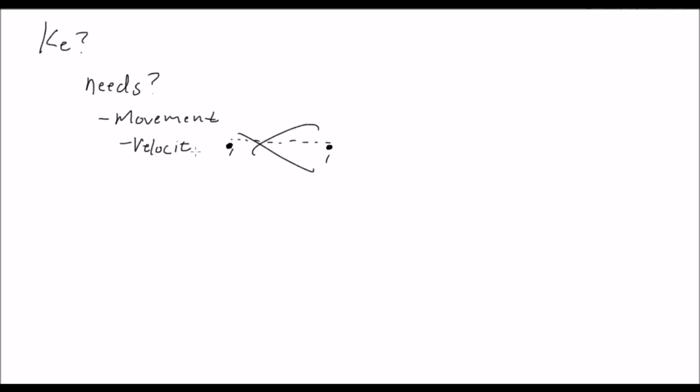Let's fix that letter T there. So velocity. So we have that. Let's go ahead and start our equation. We know that kinetic energy is equal to, and let's put a color in here. Let's call velocity blue here. So we've got velocity. Well, what else is a factor there?